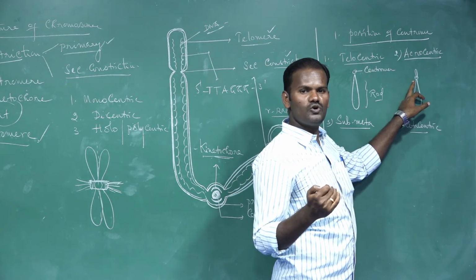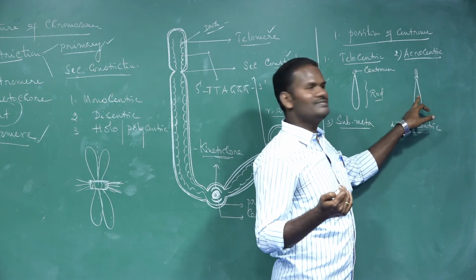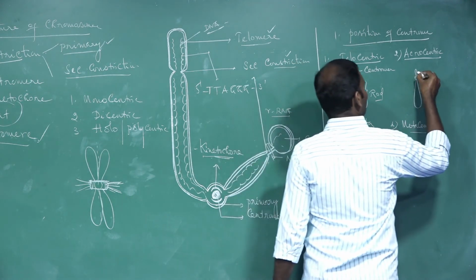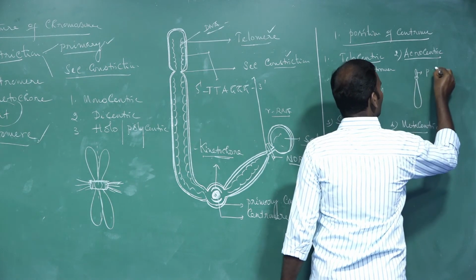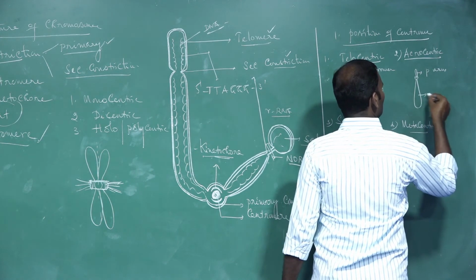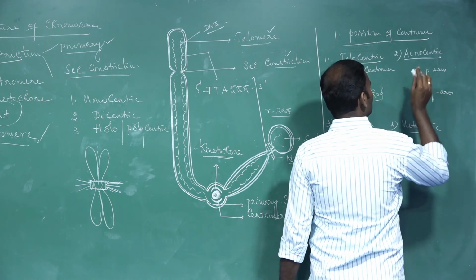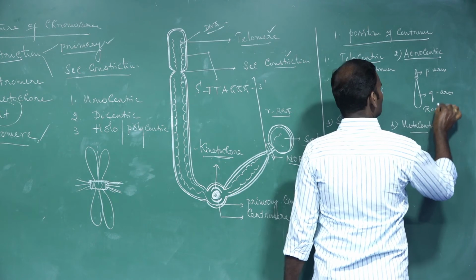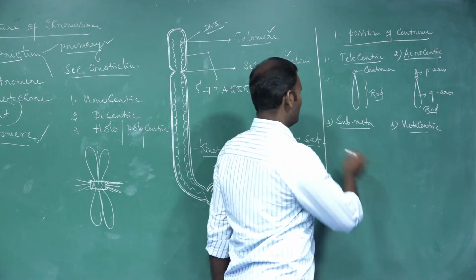So the chromosome is divided into two unequal arms, one short arm and another long arm. The short arm is called the P arm, and the long arm is called the Q arm. So it is also a rod-shaped chromosome. Both telocentric and acrocentric are rod-shaped chromosomes.